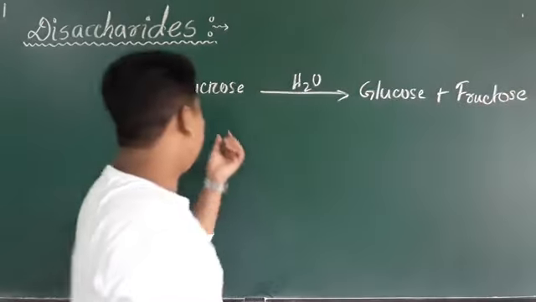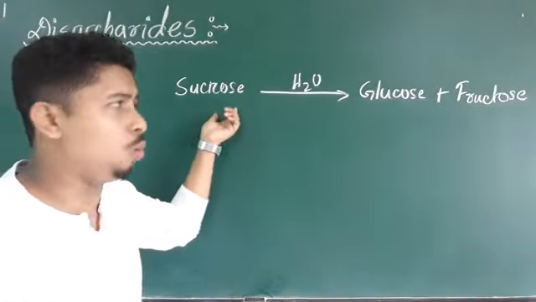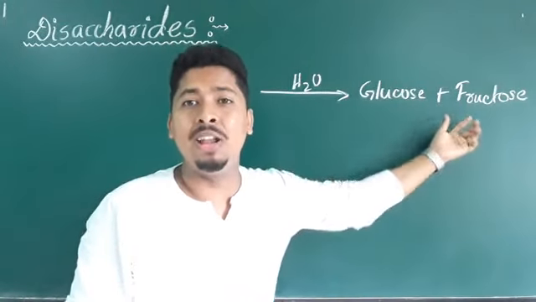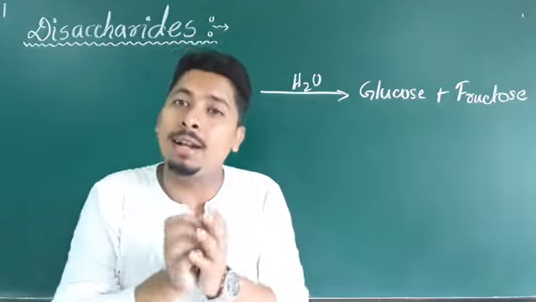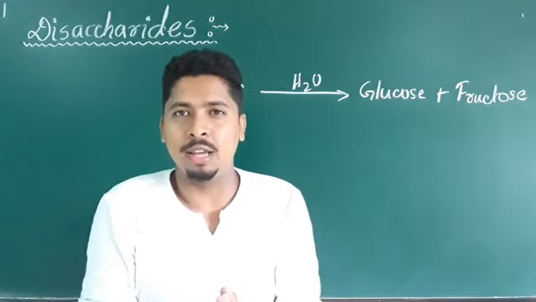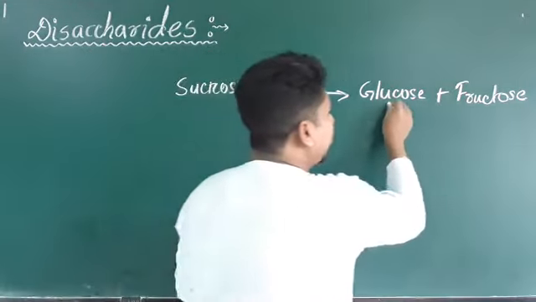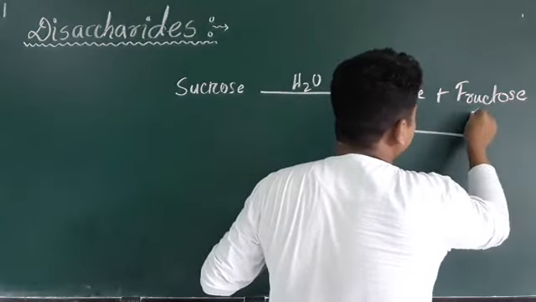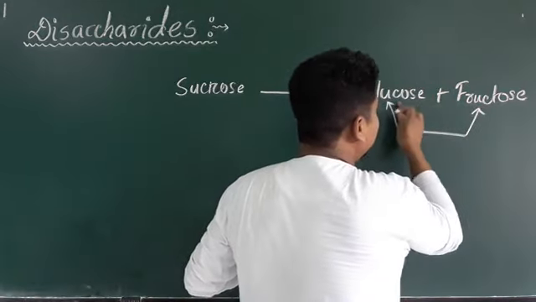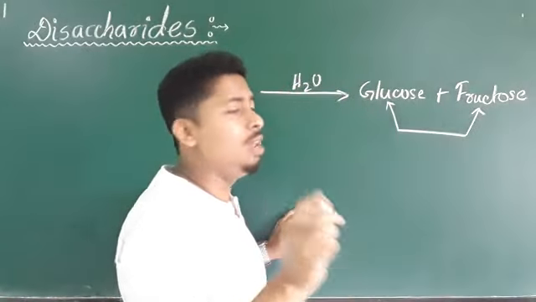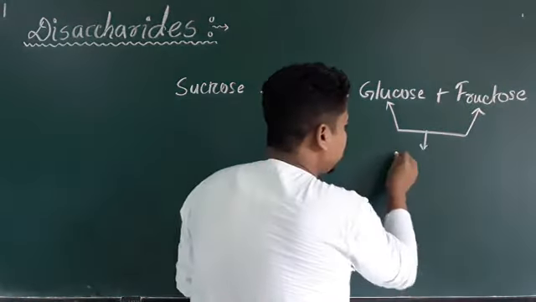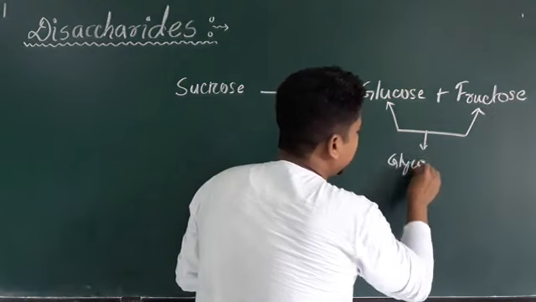In this sucrose, the glucose and fructose are linked with an oxide linkage, and this oxide linkage is called glycosidic linkage. So in this disaccharide, the two monosaccharides are linked with an oxide linkage called glycosidic linkage.